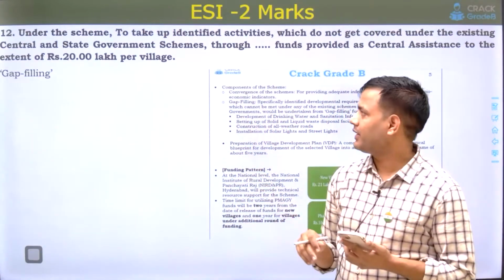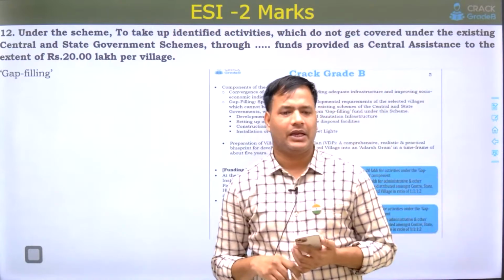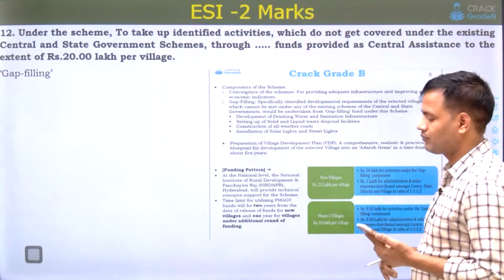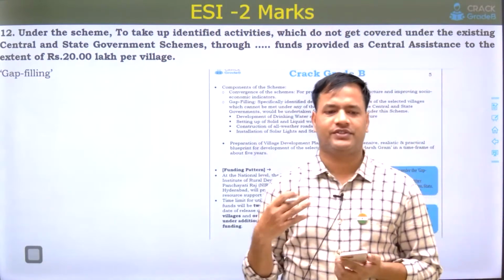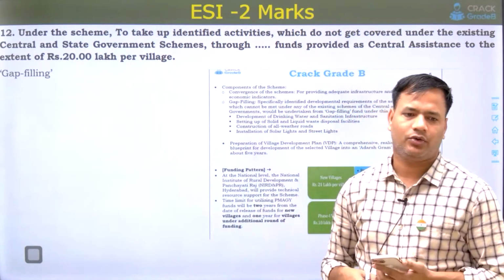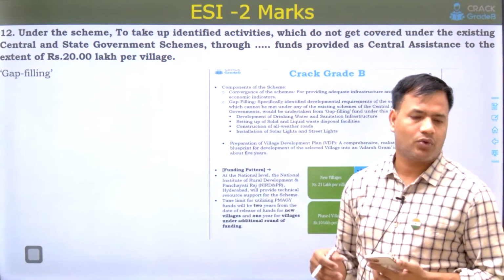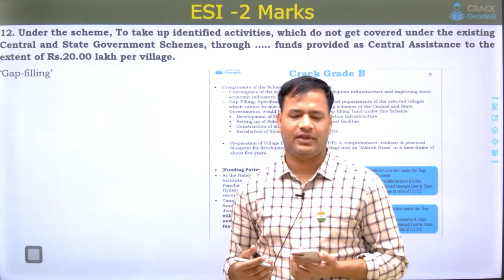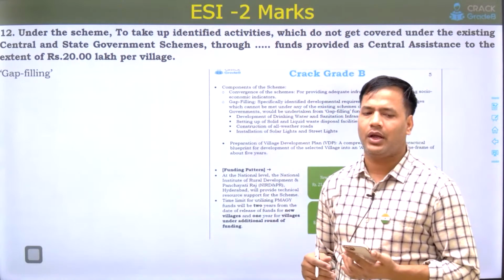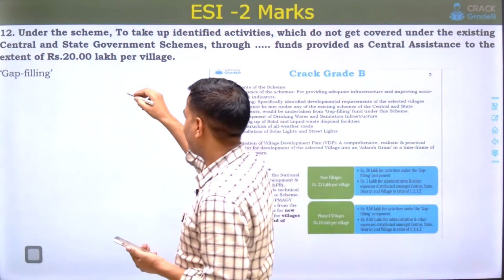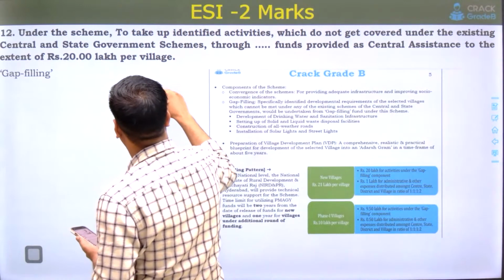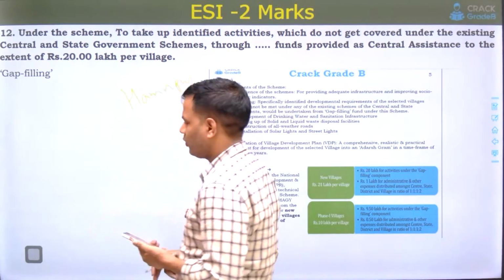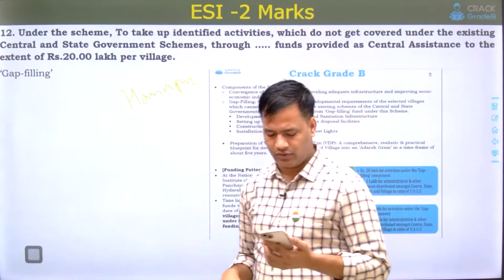One more question was related to this Pradhan Mantri Adarsh Gram Yojana scheme. That was which state has been awarded first in the 2021 ranking. There were options: one district of Assam, one district of Madhya Pradesh, Guna, and Hamirpur. Hamirpur is the right answer for that question.